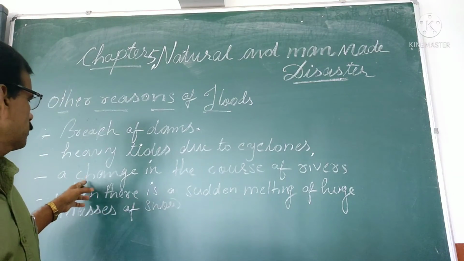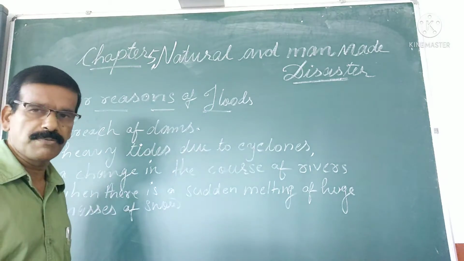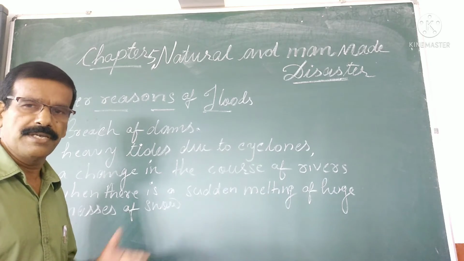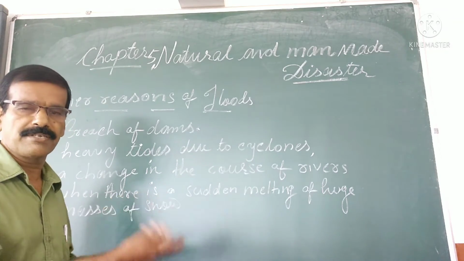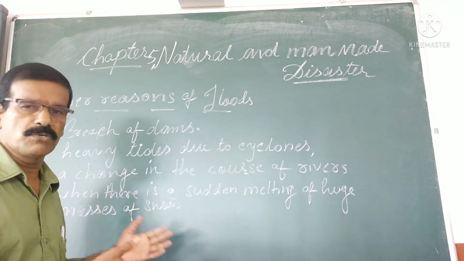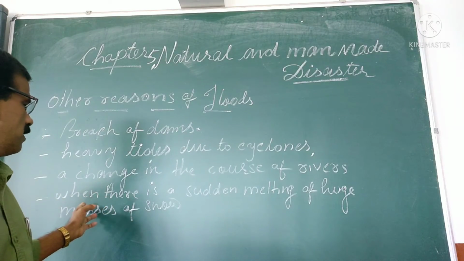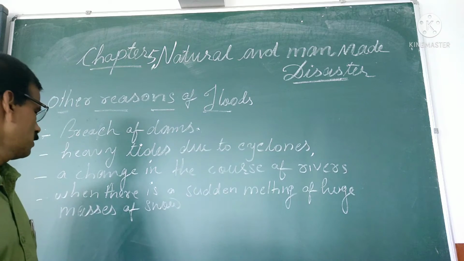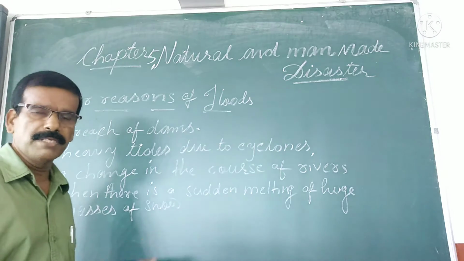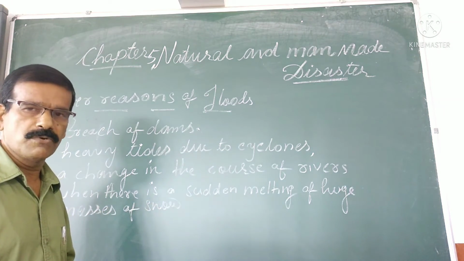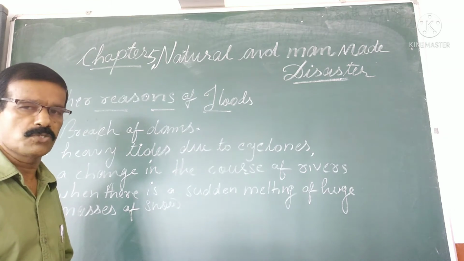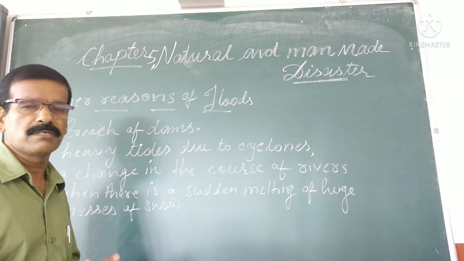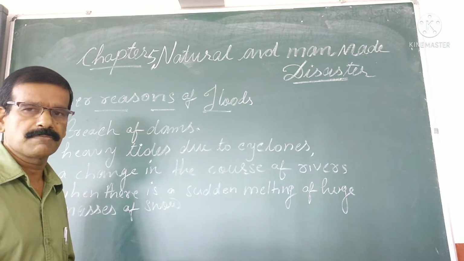Another is changes in the course of rivers, due to earthquake. If there are any changes in the course or direction of rivers, that may also cause a flood. And another is when there is a sudden melting of a huge mass of snow, that also causes flood. So these are the other reasons of flood.